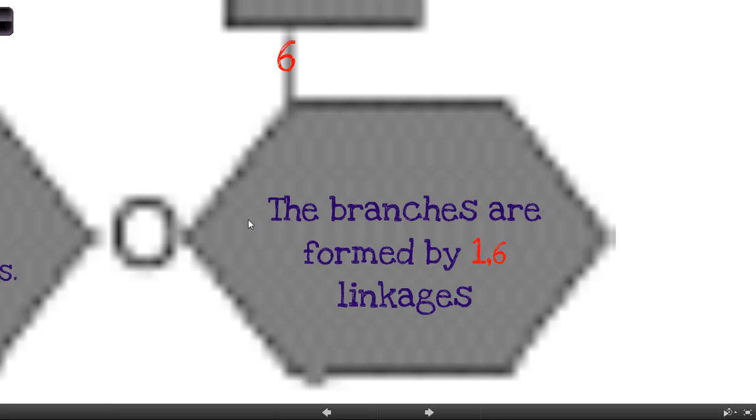So you can imagine we've got a sugar molecule here to the left and one here. We could still add one over here, a 1,4 linkage, so carbon 1 could link to a 4 of another one. But we could also have a side branch starting off to the side here. From carbon 6, we could link a sugar here, branching off to the side or upward.